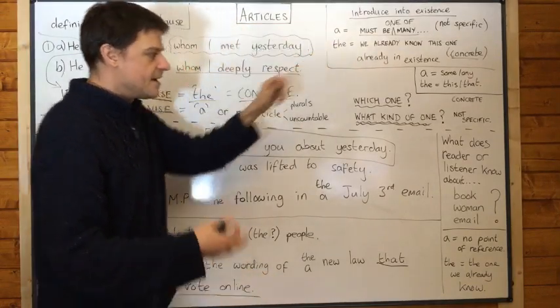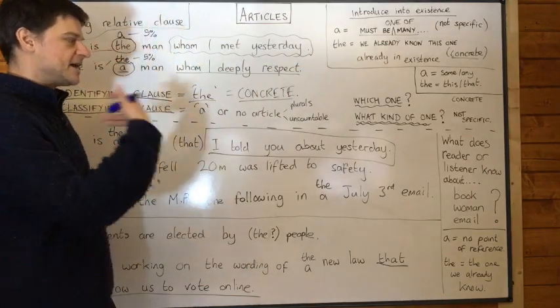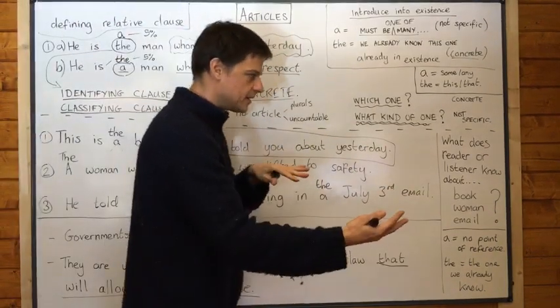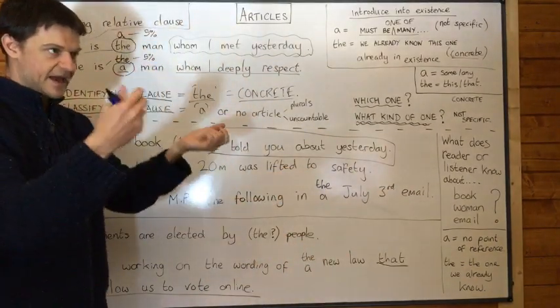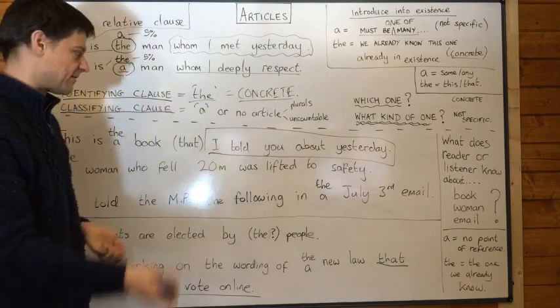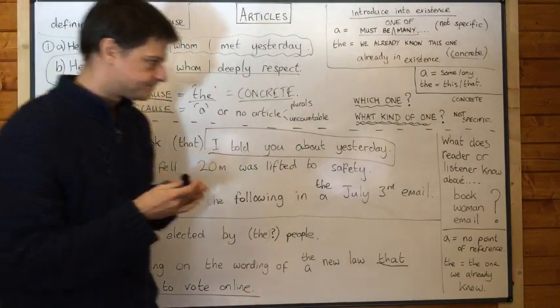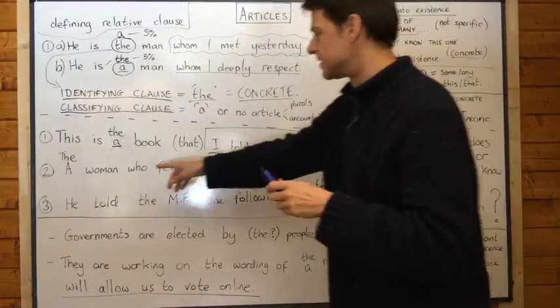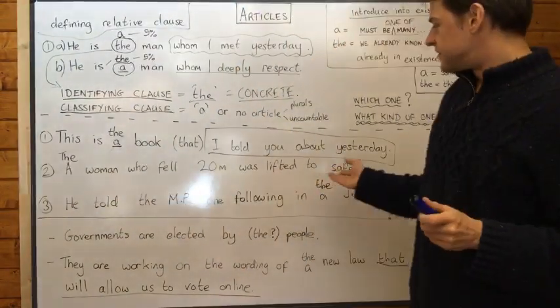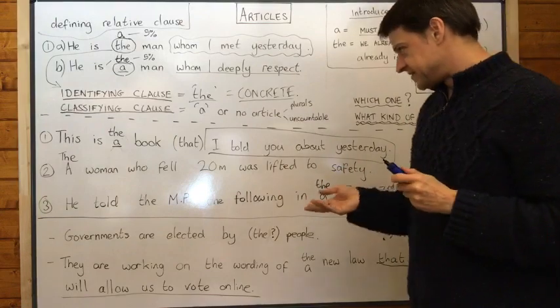Very unlikely. But if we assume that he doesn't know exactly which one, and I've got many of them there, many of the different ones that I told him about yesterday, then it could be A. But that's obviously very unlikely. Look at the next one, number 2. A woman who fell 20 metres was lifted to safety.